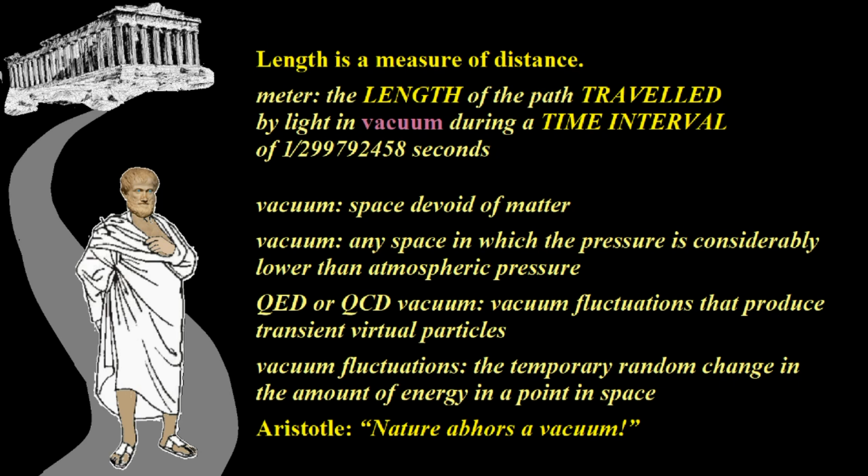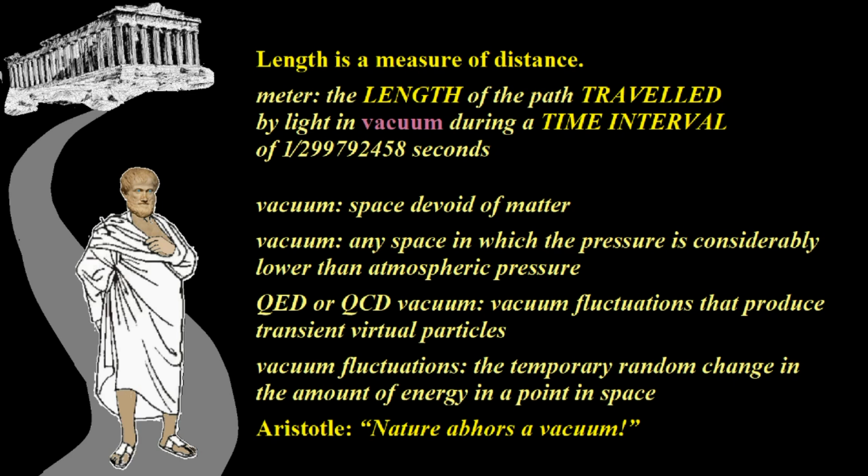All right, that's the definition of vacuum, but it's not, because vacuum is any space in which the pressure is considerably lower than atmospheric pressure. In other words, vacuum always has something in it. That's what they say. That's what people are told to repeat like a parrot, right? And in QED and QCD, you have this vacuum. It says vacuum fluctuations that produce transient virtual particles. So whenever you don't have a real particle, you have all these virtual particles popping from the void.